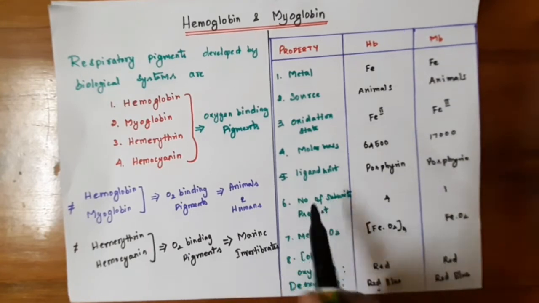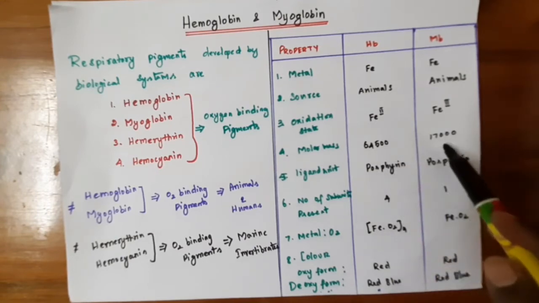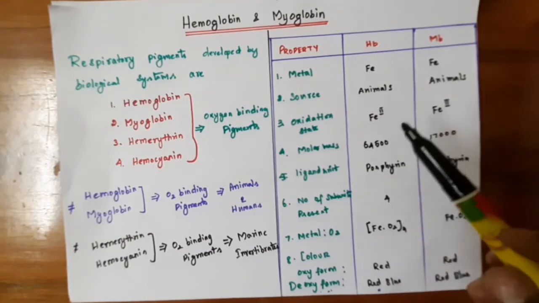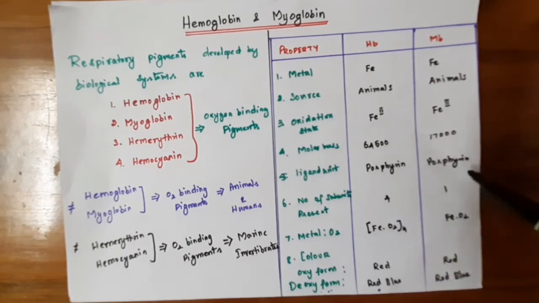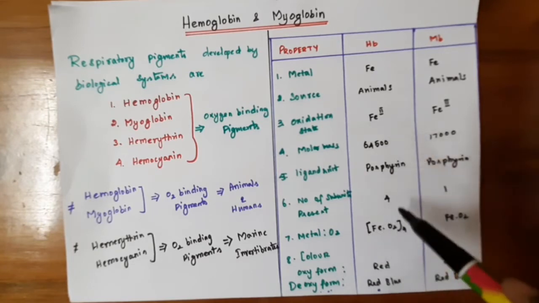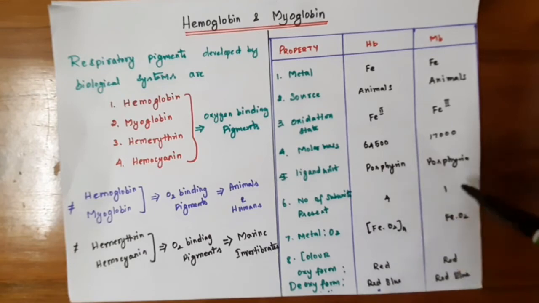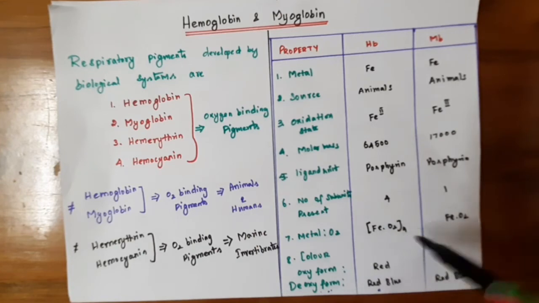If you see the molar mass, hemoglobin is nearly 64,500, and myoglobin has a molar mass of 17,000. The ligand present in both hemoglobin and myoglobin is porphyrin. Hemoglobin has four heme groups, and myoglobin has only one heme group. Hemoglobin binds four oxygen molecules, and myoglobin binds only one oxygen molecule.